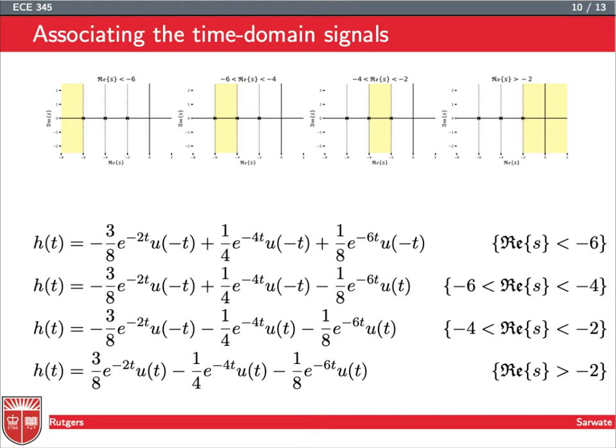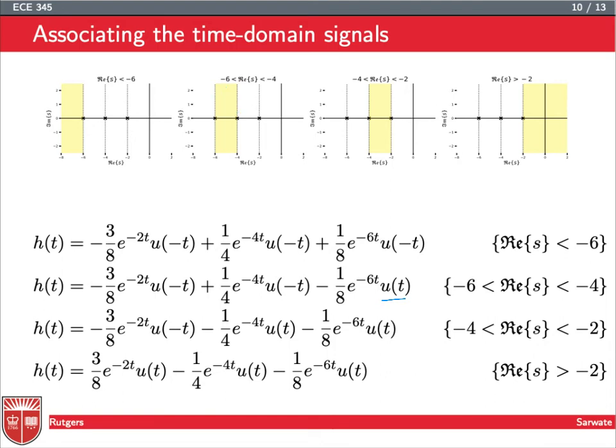So if I intersect the regions of convergence, here's the region of convergence for minus e to the minus 2t u of minus t, and here's the region of convergence for minus e to the minus 4t u of minus t, and then we take the one corresponding to the right-sided version of e to the minus 6t, so this is e to the minus 6t u of t. The intersection of those three regions of convergence gives us exactly this region of convergence here.